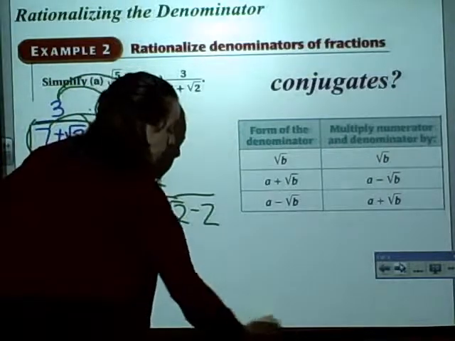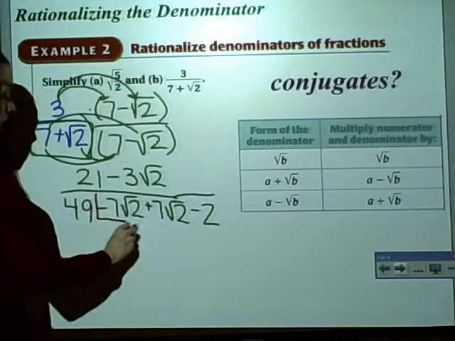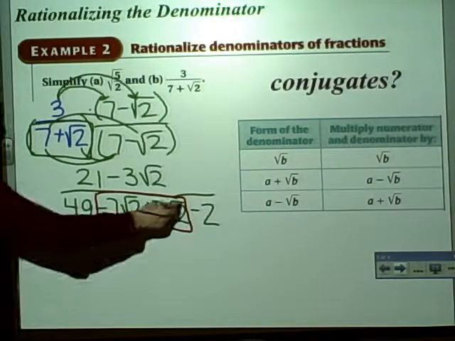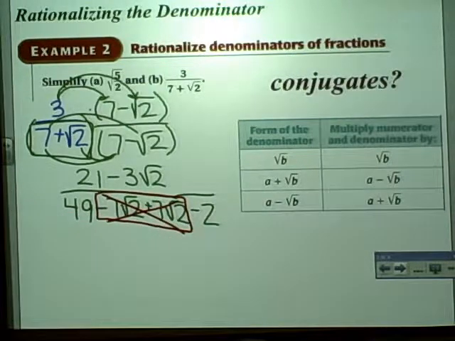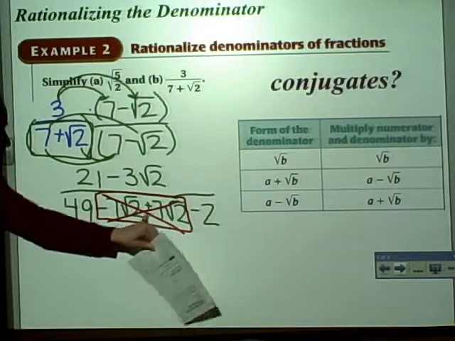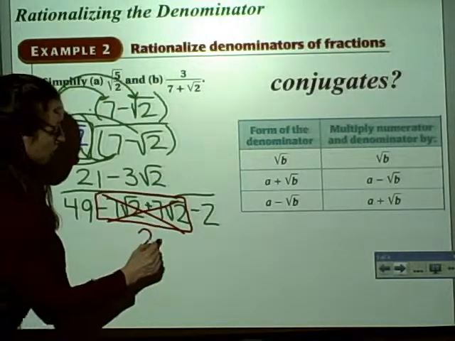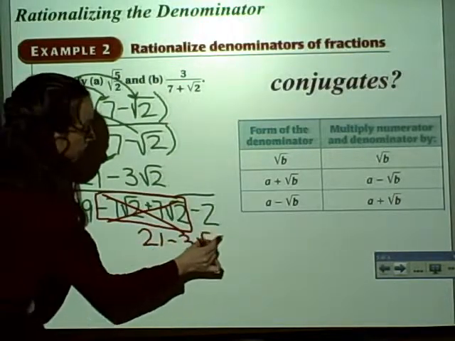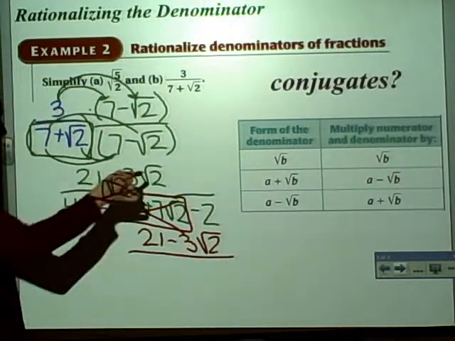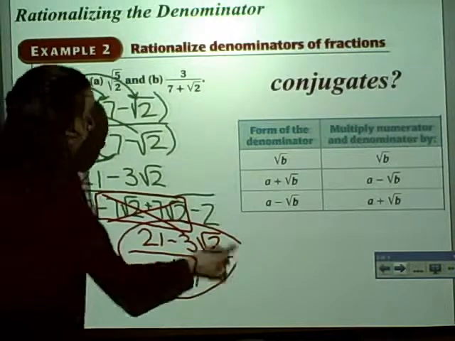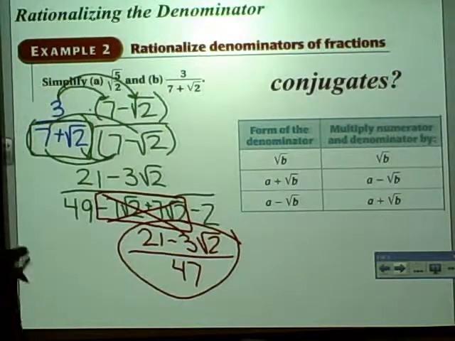Oh, look what happens in the middle here. We have a negative 7 radical 2 and a 7 radical 2. Those are going to cancel. That's why you multiply by a conjugate, because it will always make the middle terms cancel when you FOIL. So we are left with 21 minus 3 radical 2 all over 49 minus 2, which is 47. And I'm just going to leave my answer like that. We do not want decimals here. We want to leave it in radical form.